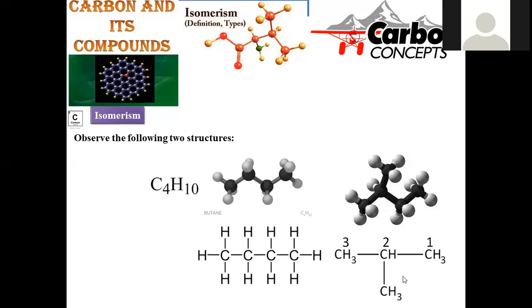But the representation of the compound is entirely different. Here you can observe all 4 carbons lying on the straight chain, whereas in the second compound, one of the carbons is lying on the side chain. This is a kind of system where the molecular formula remains the same, but the arrangement of the groups is different. Consequently, properties will vary. This is a phenomenon called isomerism.